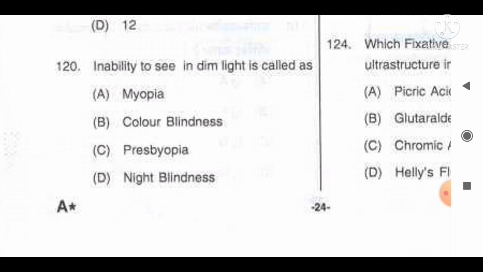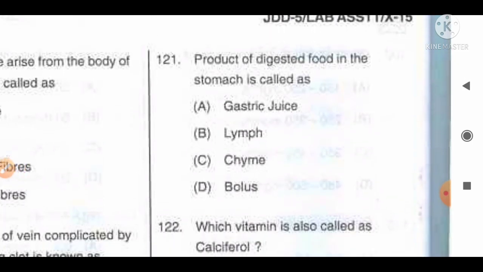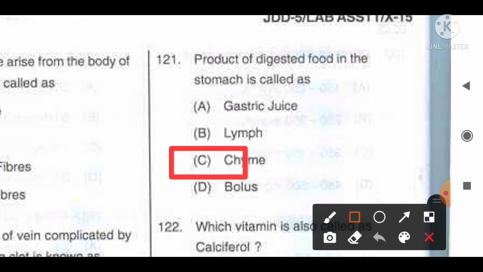Move to the next question, number 121. The product of digested food in the stomach is called: option A, gastric juice; B, lymph; C, chyme; D, bolus. And the information available regarding this question: chyme is a thick semi-fluid mass of partially digested food and digestive secretions that is formed in the stomach. So chyme is the correct answer for this question. Option C is the correct answer for this question.